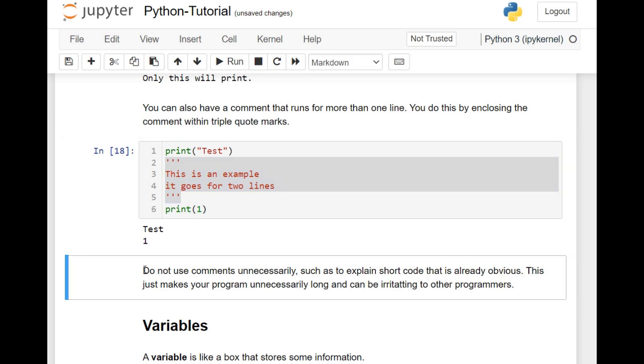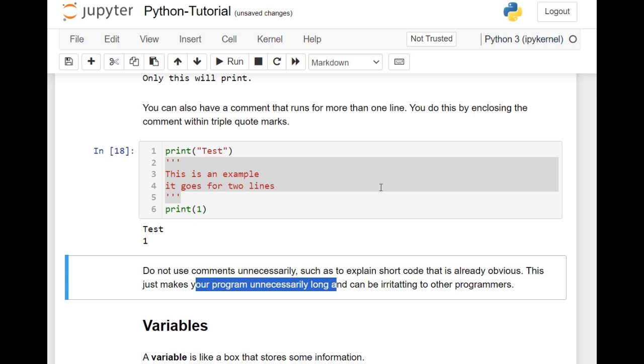Now just a note here, do not use comments unnecessarily, such as to explain short code that is already obvious. Doing that will just make your program unnecessarily long and can be irritating to other programmers who are reading your program expecting to find useful information by just finding obvious comments.